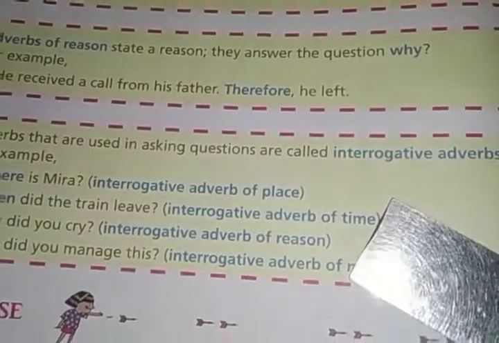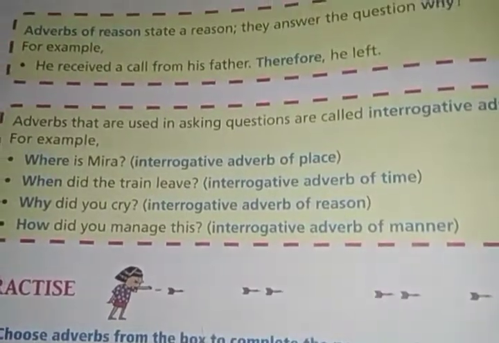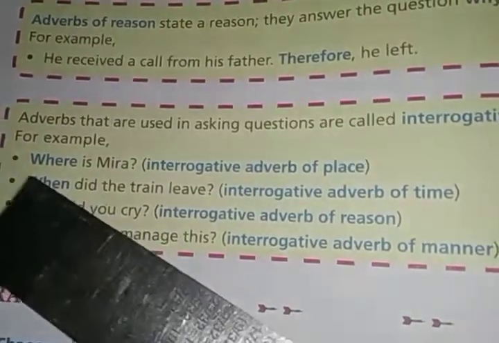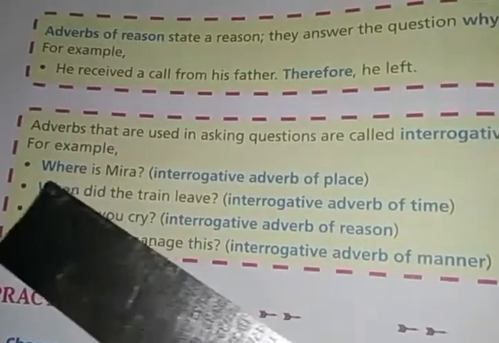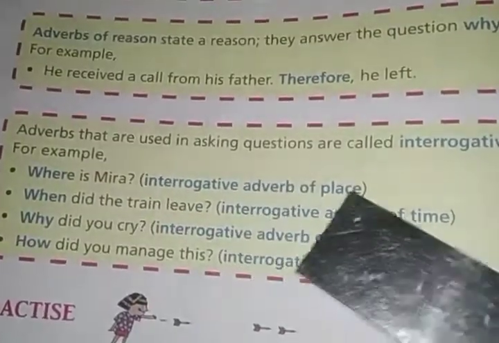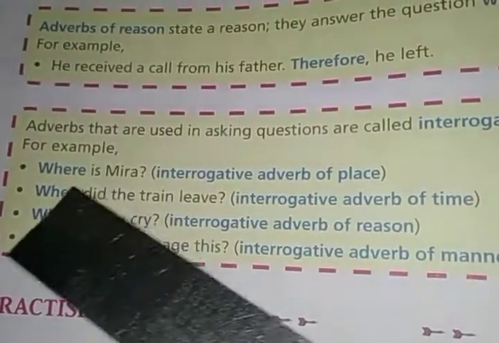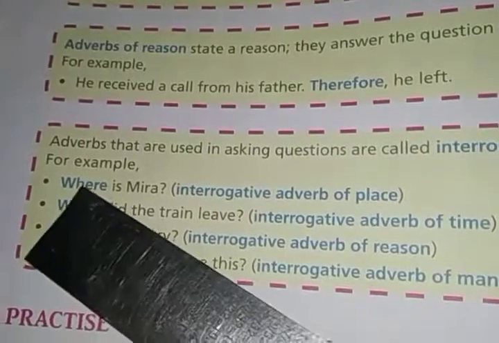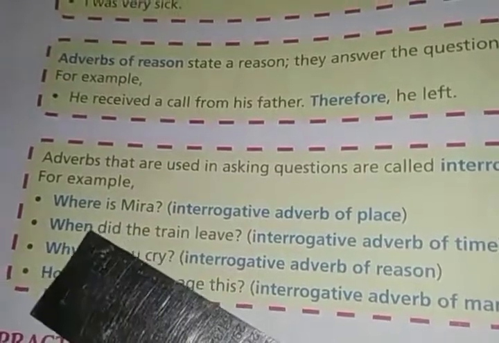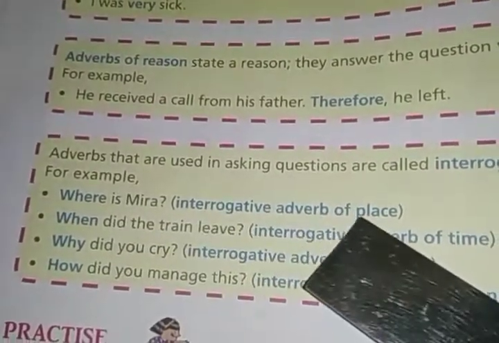Next, adverbs that are used in asking questions are called interrogative adverbs. Interrogative adverbs are those words which are used to ask questions. For example, where is Meera? Here the word where is the interrogative adverb, because it is used to ask a question. Where is used for a place. Where is Meera? It is asking about a place, so it is known as an interrogative adverb of place.